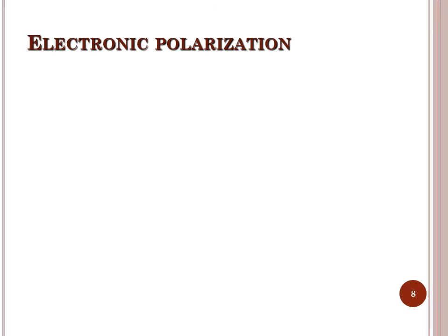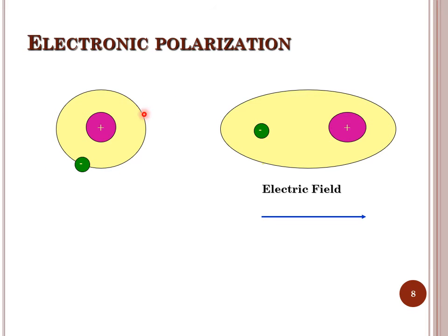We will see now in short what is electronic polarization. In the absence of electric field, you can see here that the positive and negative charge centers are coinciding. But when the field is applied, you can see that the charge centers are quite separated and there is a distance between these charge centers, which will give rise to the dipole moment and polarization. This is known as electronic polarization, which is occurring due to the motion of electrons.